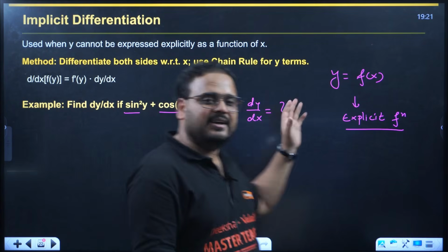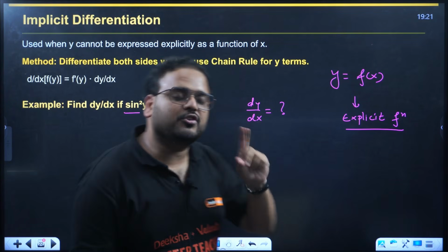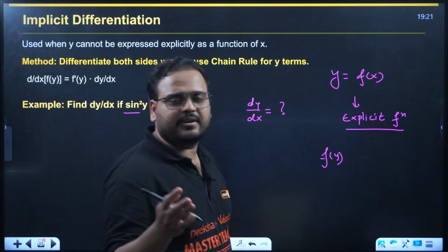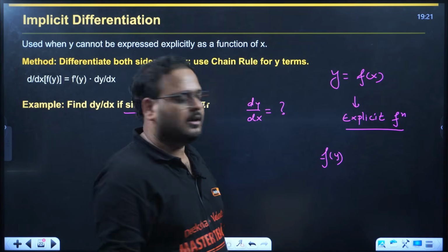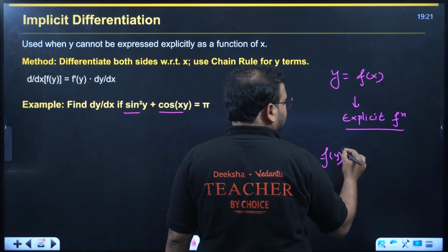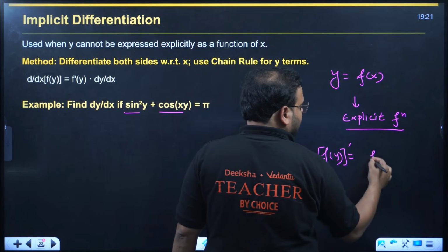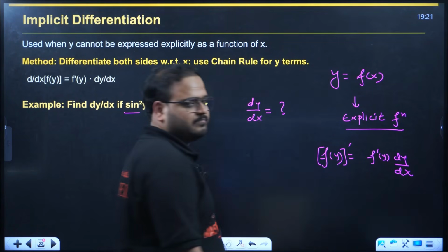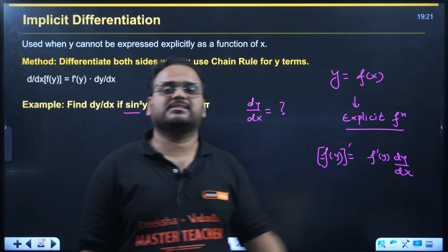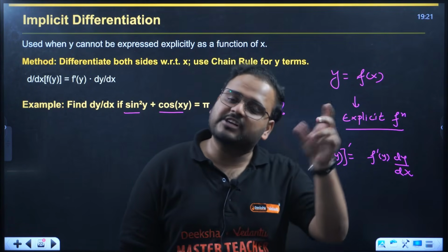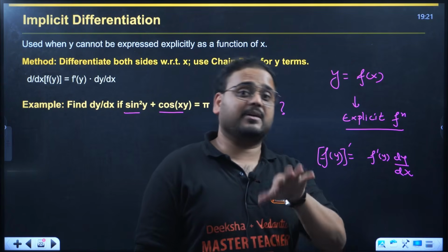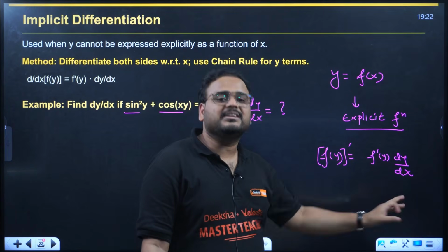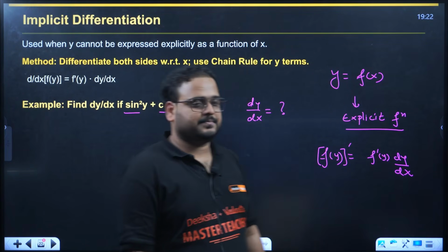We differentiate this equation itself, and whenever you find a function of y, let's say if I have f of y, any function, it can be trigonometric, logarithmic, polynomial, whatever it is, your derivative will be f dash of y, and always multiply with dy by dx. Be it any function, sin y, log y, e power y. Differentiate sin y, what is the answer? Cos y. E power y, e power y. Log y, 1 by y. Alongside the derivative of the function, multiply with dy by dx also. Always.